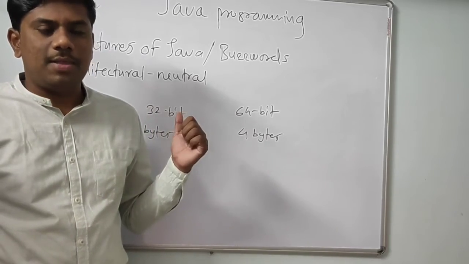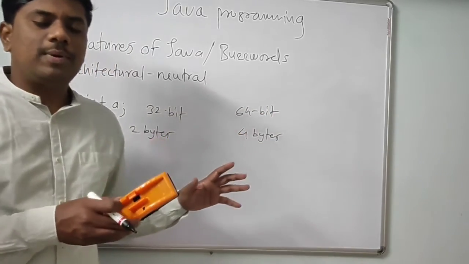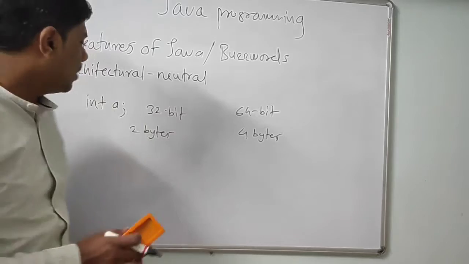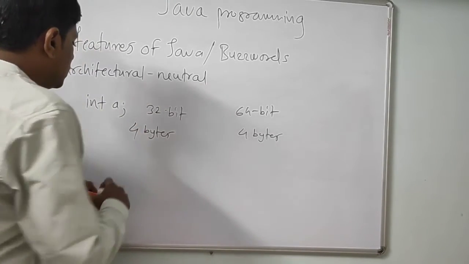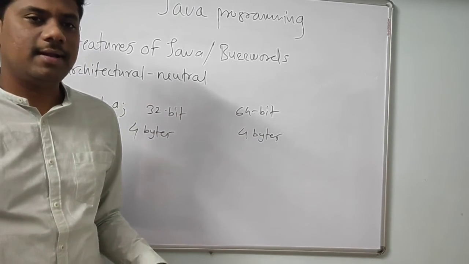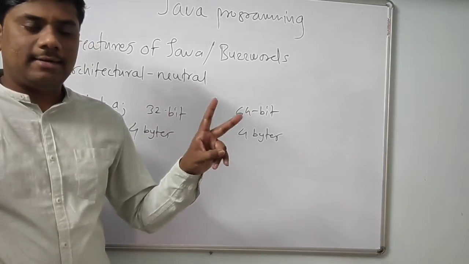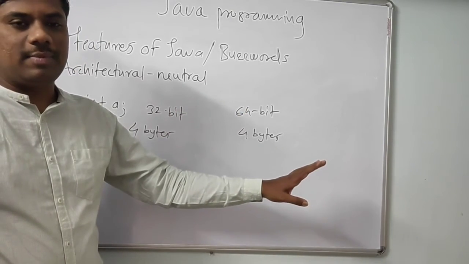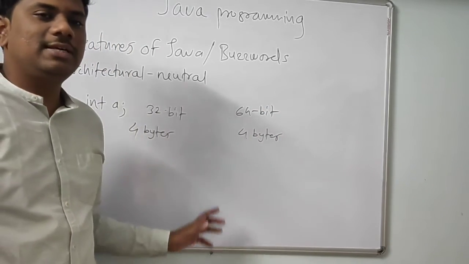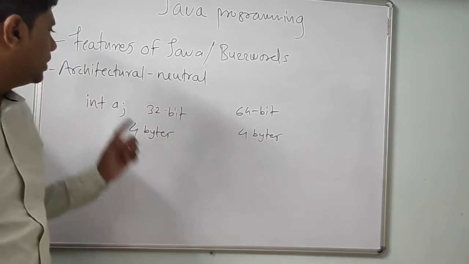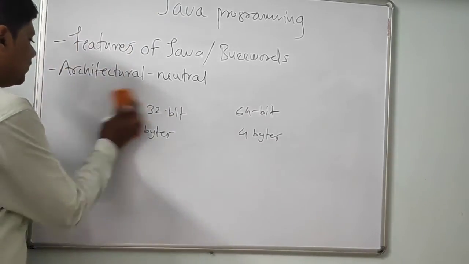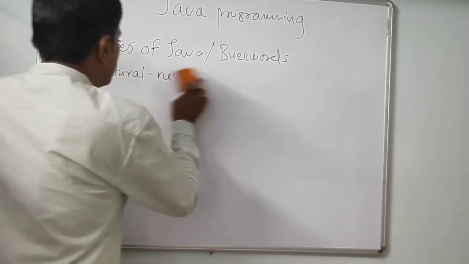This is not the case with Java. No matter which operating system environment or architecture you are using, the memory will be the same, 4 bytes for both. So a simple integer will take 4 bytes of memory, the same for all types of environment. It will not vary with the environment. In C, it may vary. So Java is architectural neutral; it is common for all types of architectures.